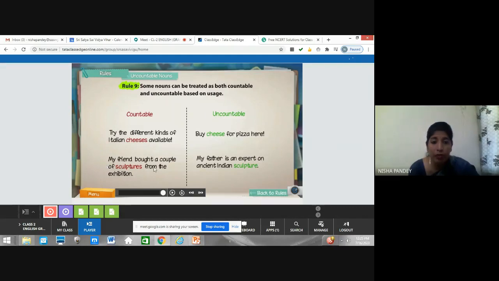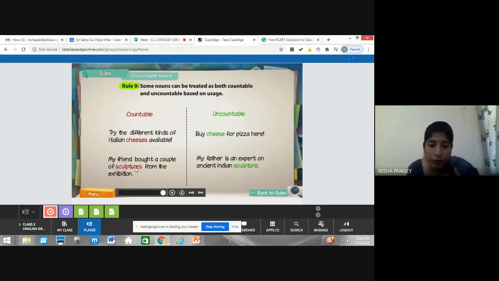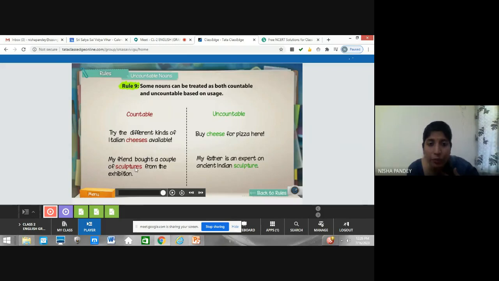The next example is: my friend bought a couple of sculptures from the exhibition. Sculpture means a murti, something he has bought from an exhibition. So it's a countable noun, and it's specific. The same word can be countable and uncountable. Yes, the same thing can be uncountable and countable, but it depends on their usage. That was said earlier: it depends how you are using it.